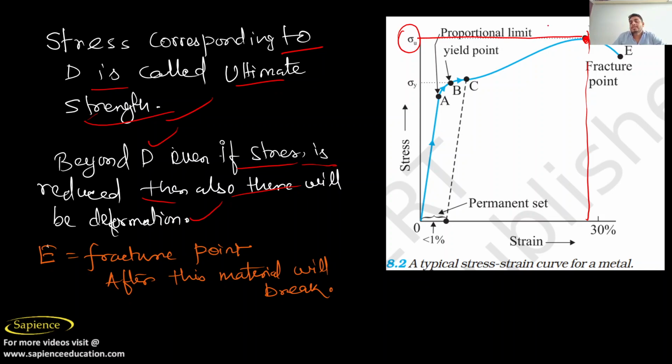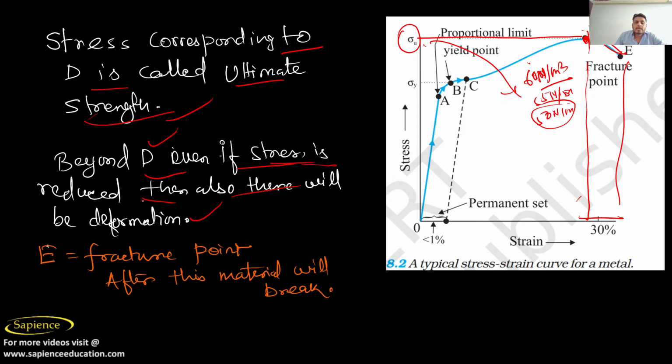Suppose up to this point you have applied the ultimate strength of 60 Newton per meter square. After this, if you apply only 55 or 50 Newton per meter square, there will still be a change. There will be strain. See here, strain is increasing.